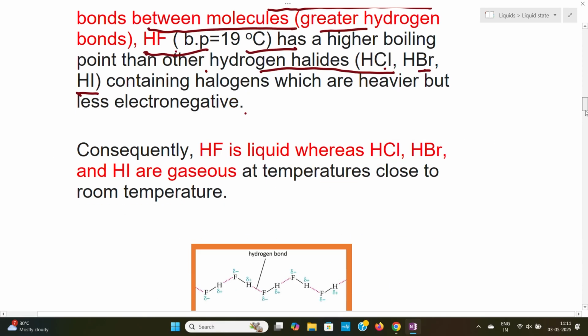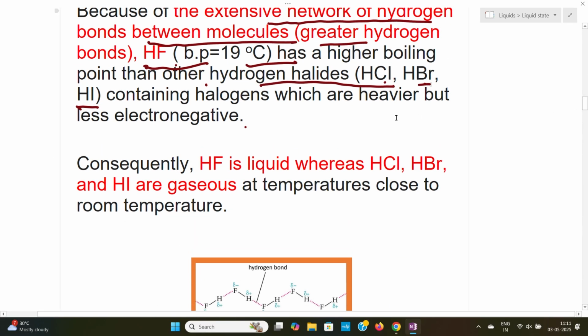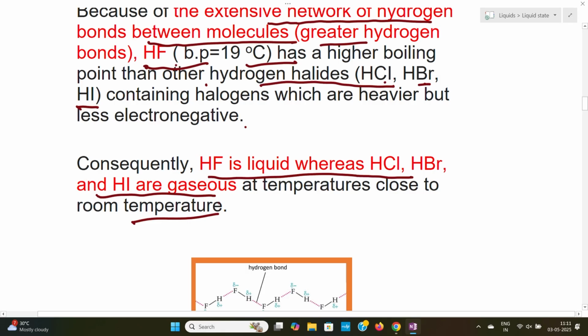Another thing which we have to remember here is that HF is liquid whereas HCl, HBr, and HI are gaseous at temperatures close to room temperature. This is also due to the hydrogen bonding of HF. HF remains as a liquid, but HCl, HBr, and HI are gaseous because of hydrogen bond formation in HF.